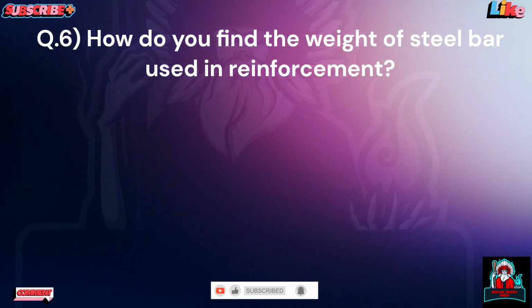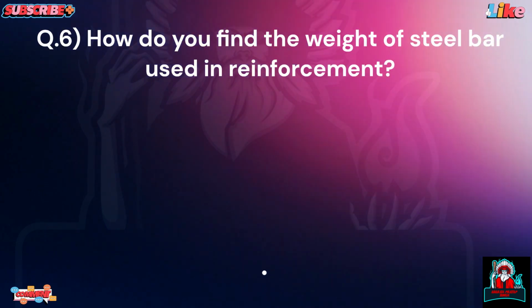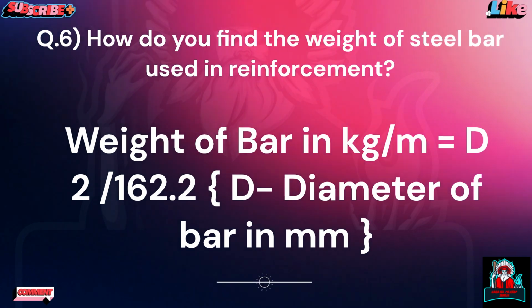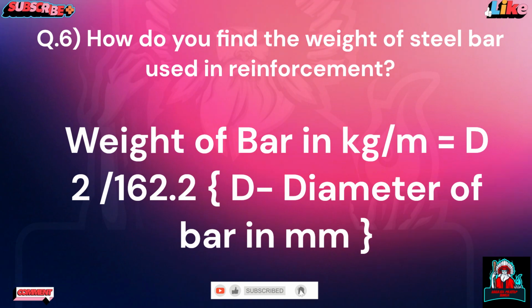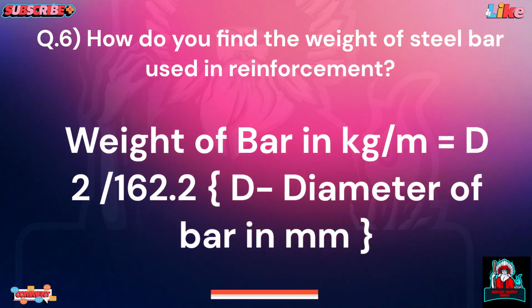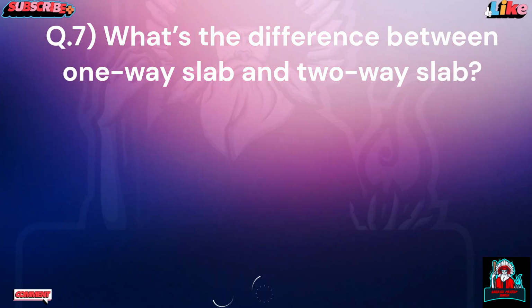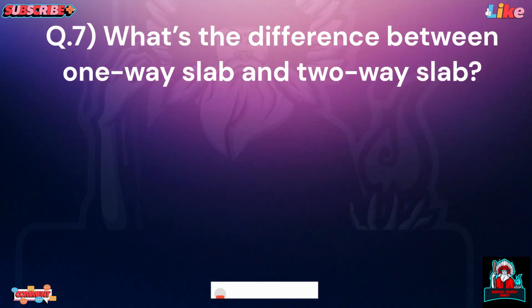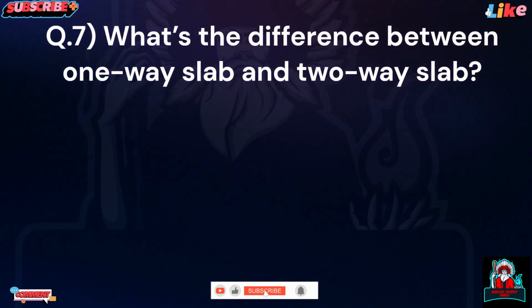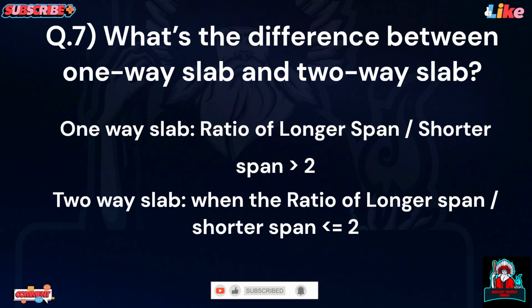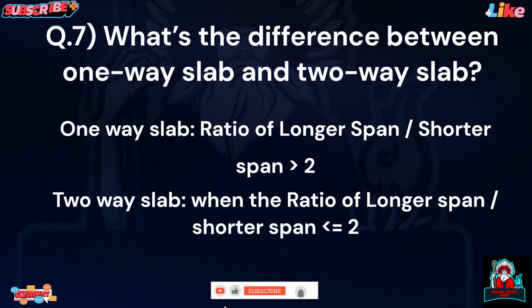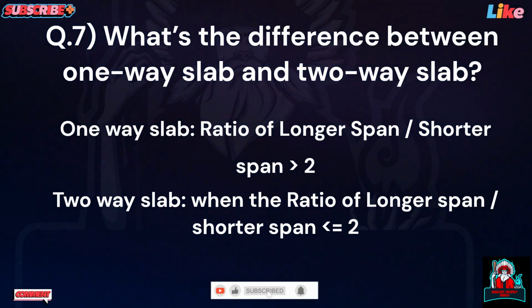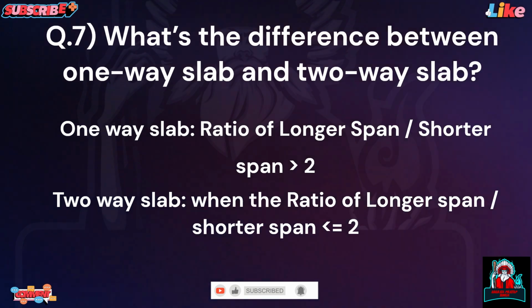Question 6. How do you find the weight of steel bar used in reinforcement? Weight of bar in kilogram per meter is equal to d squared upon 162.2, where d is the diameter of the bar in mm. Question 7. What's the difference between one-way slab and two-way slab? One-way slab, ratio of longer span to shorter span greater than 2. Two-way slab, when the ratio of longer span to shorter span is less than or equal to 2.